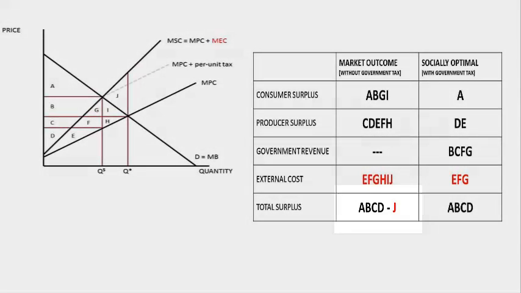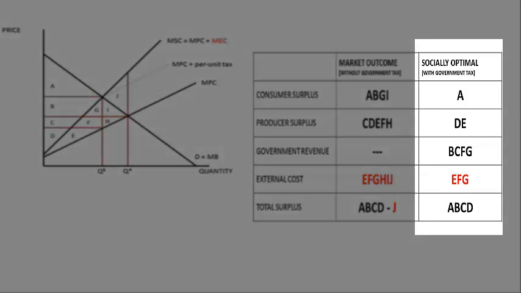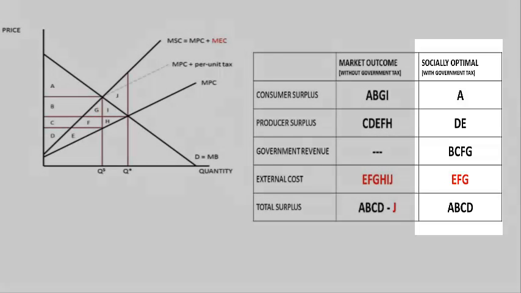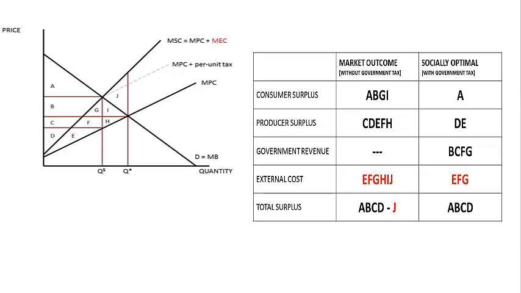Now, if we do the same thing under a government tax, a pollution tax, then we see that the consumer surplus will now be equal to A. The consumer is going to pay more because of the tax, and therefore we lose some consumer surplus. The producer surplus is going to be equal to areas D and E, and because of the tax, producers receive a lower price as well. But that loss in consumer surplus and producer surplus mostly goes to the government. So the government now collects areas B, C, F, and G in tax revenue.